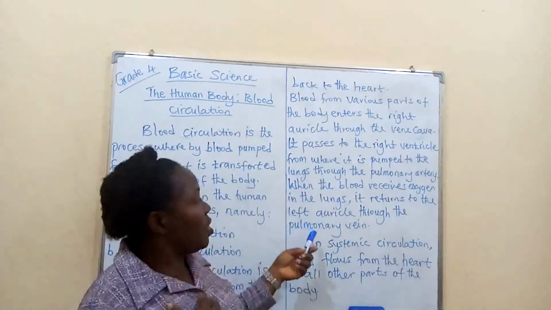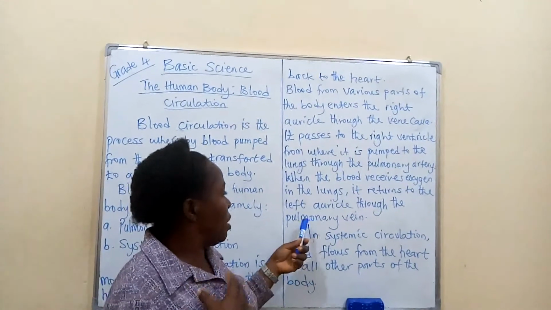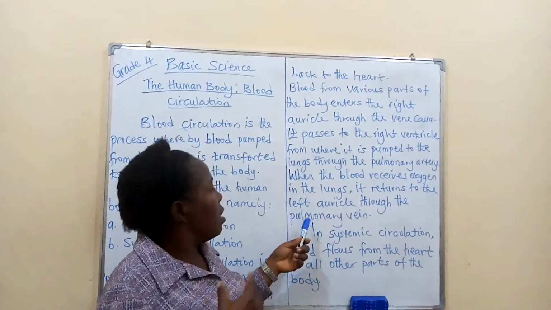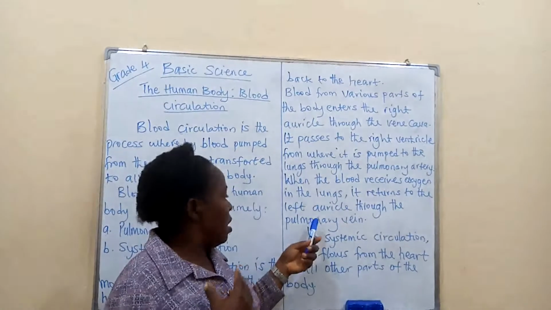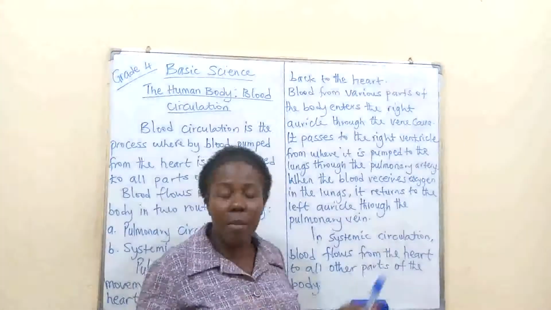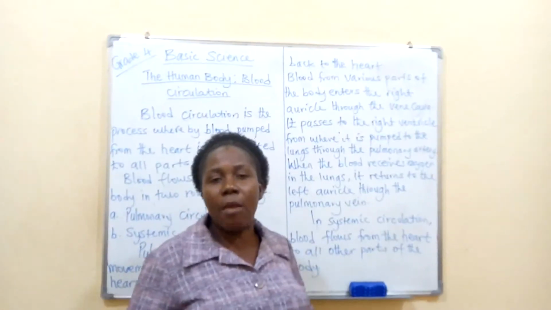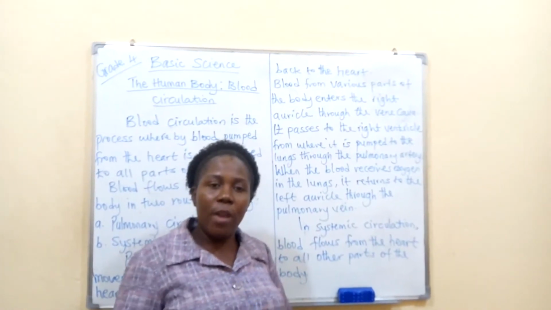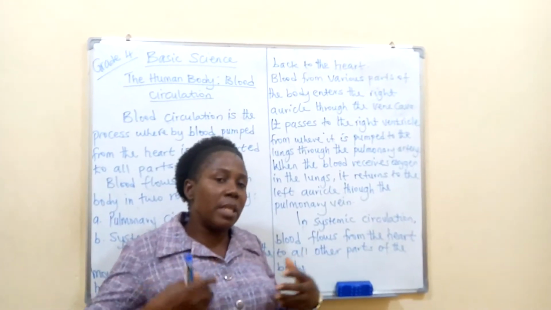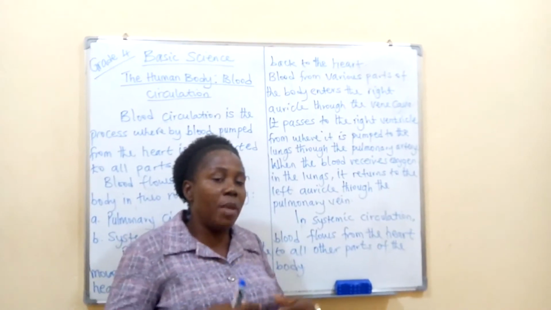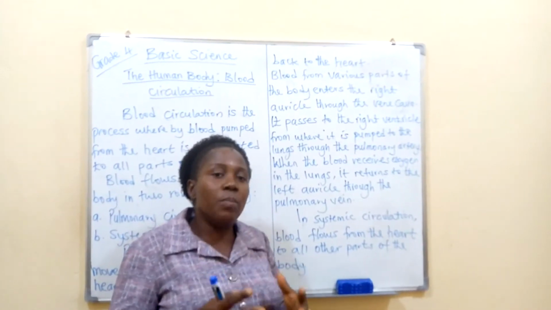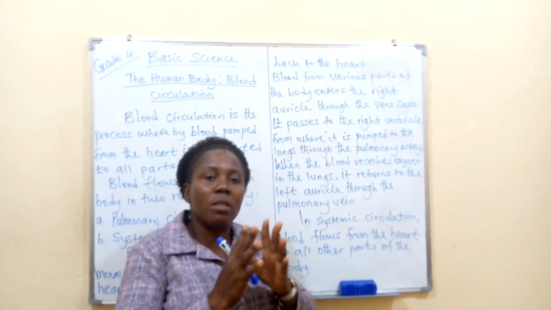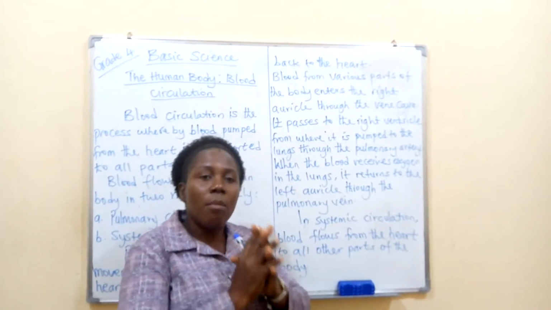Now that it has received oxygen in the lungs and it is to be returned to the heart, which vein carries it? It is the pulmonary vein. But remember that veins do not carry oxygenated blood, with the exception of the pulmonary vein. So the blood being returned from the lungs to the heart is blood with oxygen, which is called oxygenated blood.